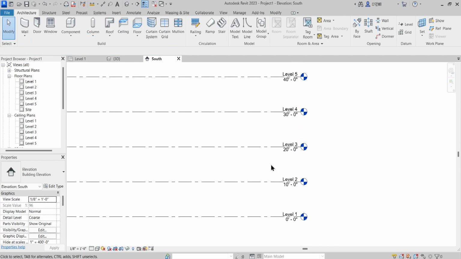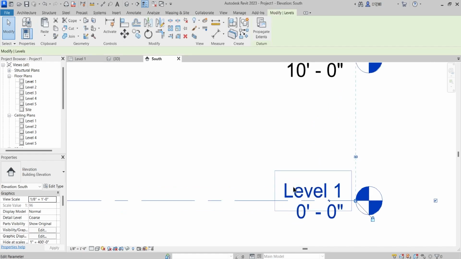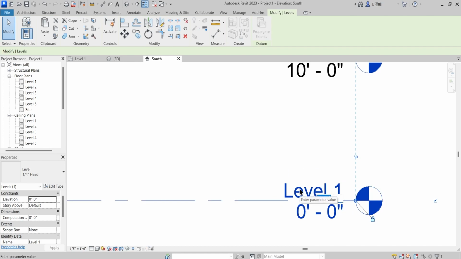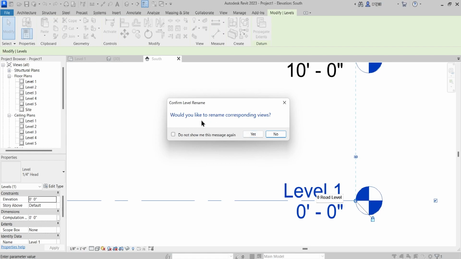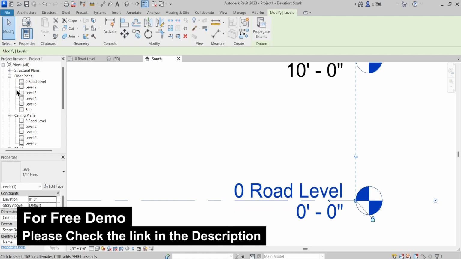Now, how to edit these levels? So just assume that this is the road level. Take your cursor up to this point and just click, and you have an ability to enter or rename that particular level. So I will say 0 road level. So this is the road level, and it will ask, would you like to rename corresponding views? So just press yes.